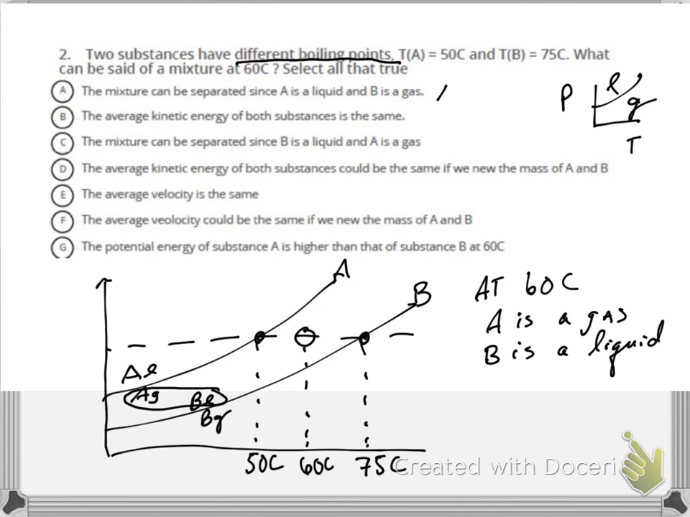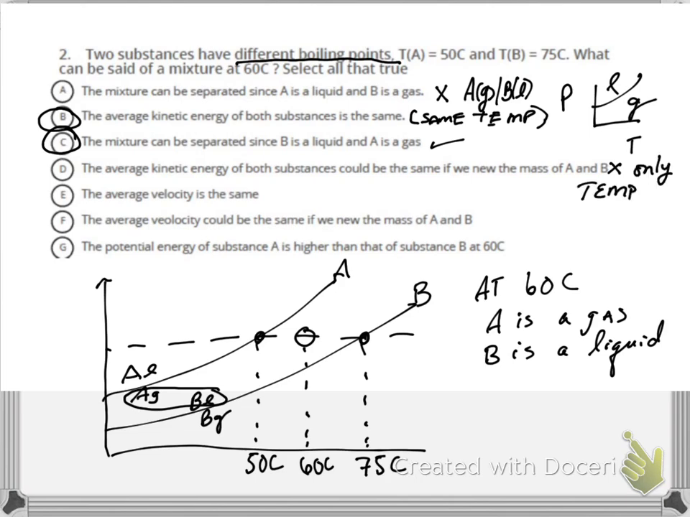Question A says the mixture can be separated since A is a liquid and B is a gas. Well, that's not true. We just found the opposite is true. The average kinetic energy of both substances is the same. Absolutely true. These are at the same average temperature, 60 C, so they have the same average kinetic energy. The mixture can be separated since B is a liquid and A is a gas. Absolutely. The average kinetic energy of both substances could be the same if we knew the mass, and that's not true. The average kinetic energy just depends on temperature, so that would not be true.